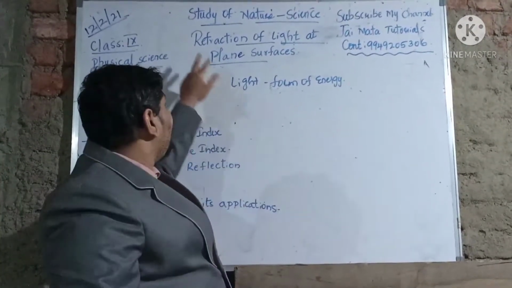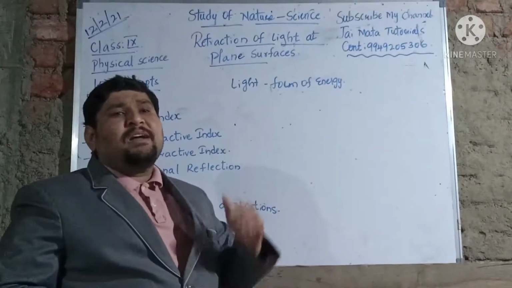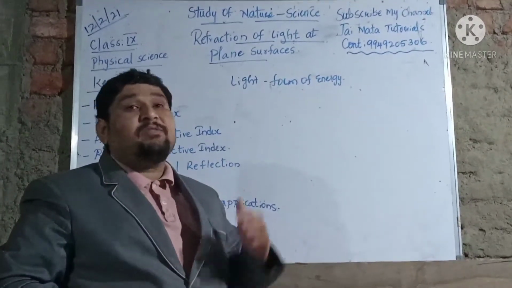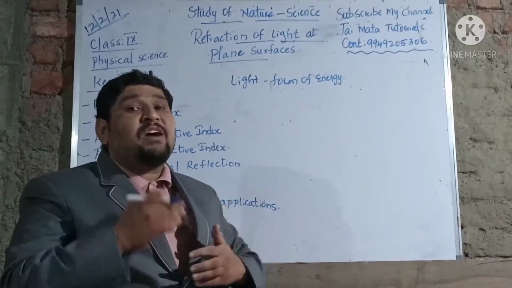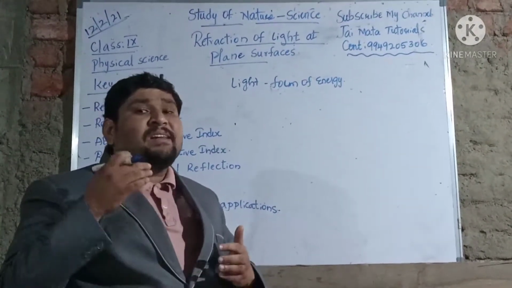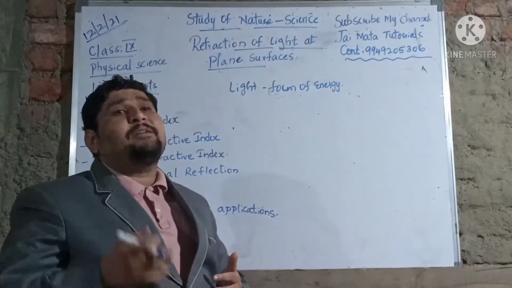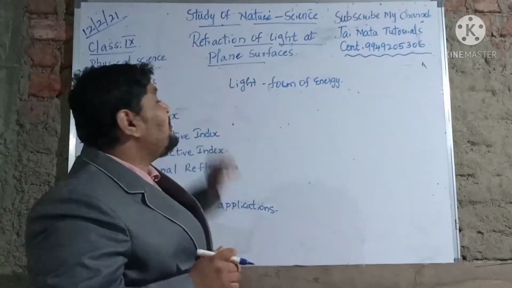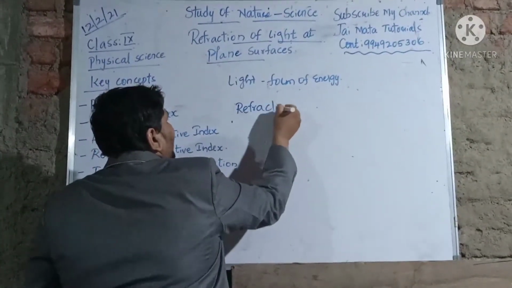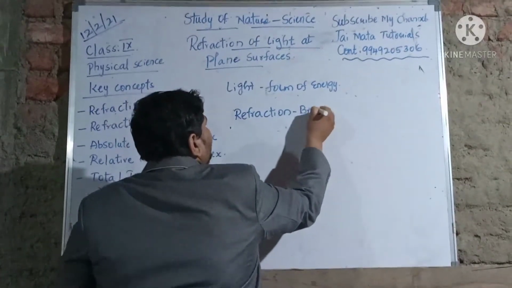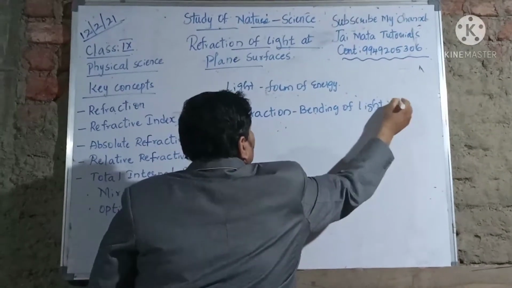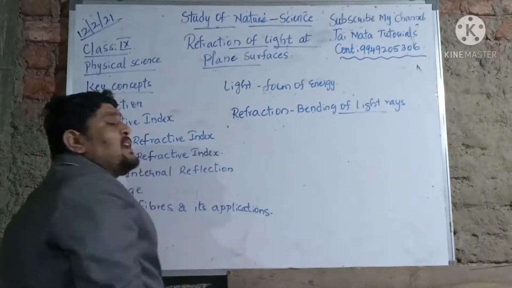Then you should also know what is refraction. I will tell you, children, refraction is quite different from reflection, because reflection is a phenomenon where we find returning back or bouncing back of light into the same medium, whereas refraction, to say it in simple terms, is how we define it: bending of light rays. Bending of light rays is called refraction.